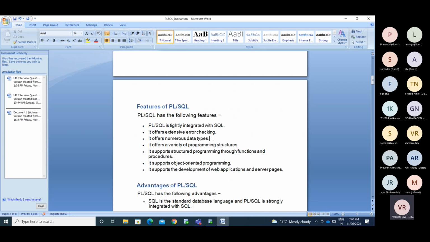Okay, so we have other data types as well, collections and records. What is the use of that? We'll see in the later classes. It offers a variety of programming structures. You can put your own structure. So we have the 5 tasks here.